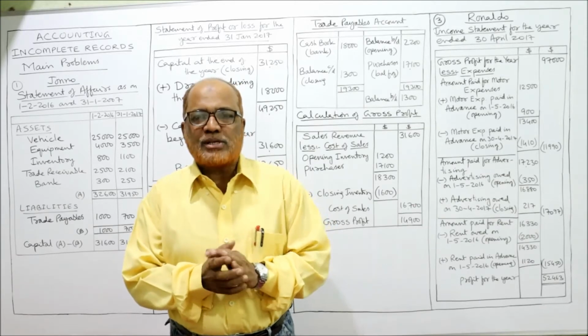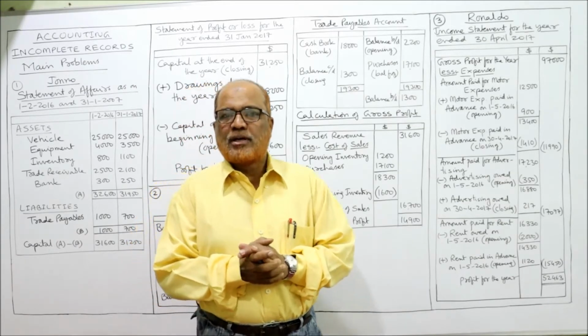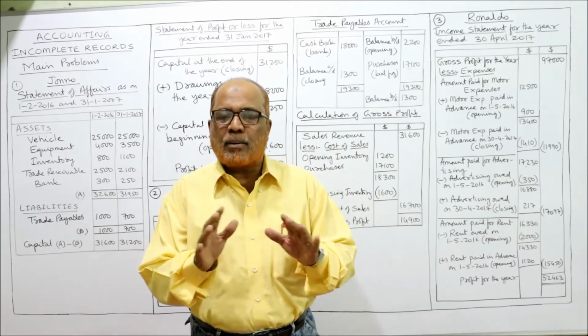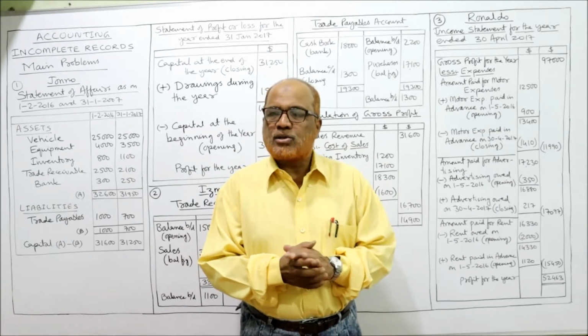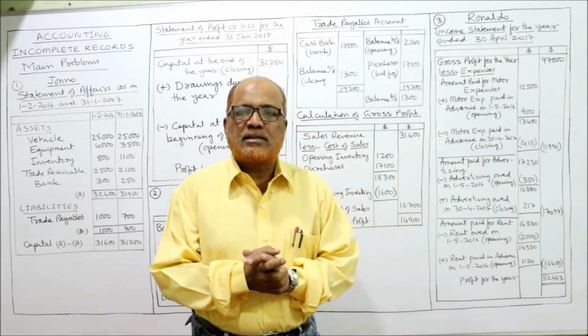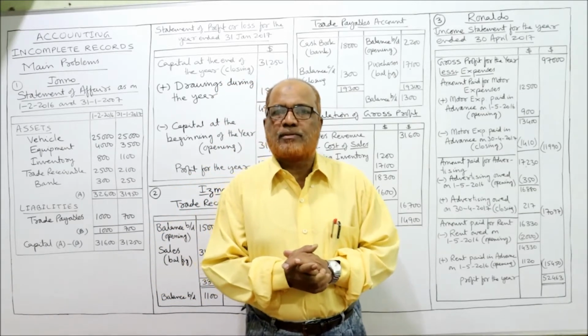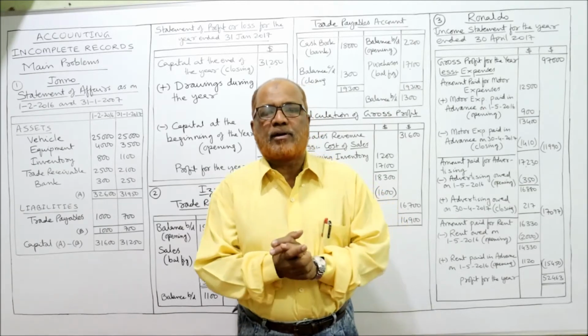So now I'm going to start the main problems on incomplete records. In the last two videos I have explained the meaning of incomplete records. There are some business organizations which do not keep a complete set of account books. They will not keep the complete accounting records system, and they will not follow the accounting principles, so these organizations will maintain incomplete records.